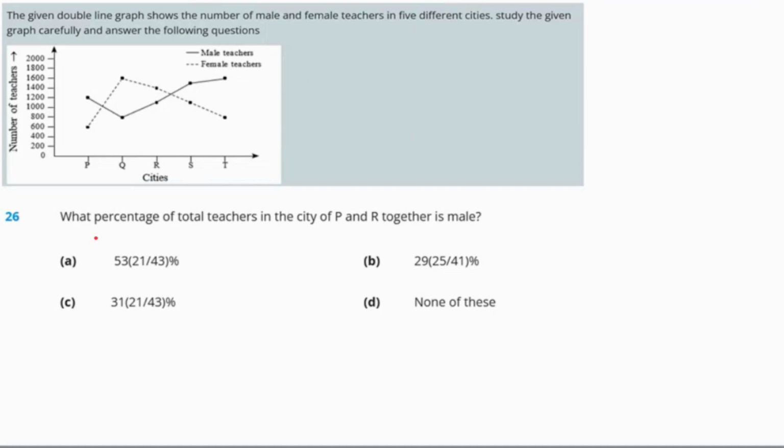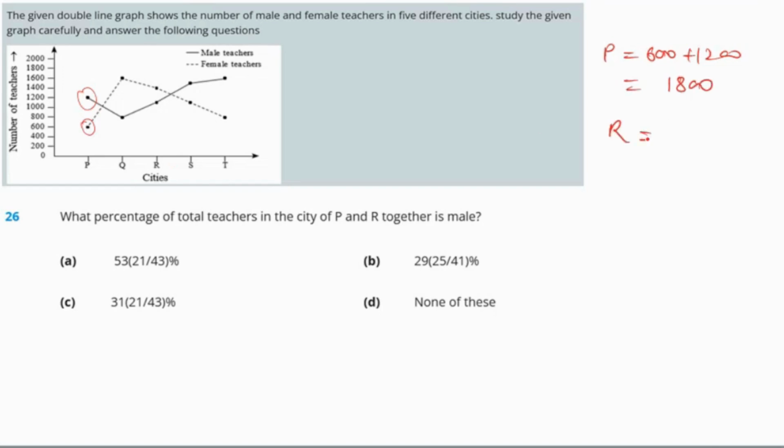It is saying what percentage of the total teachers in the cities P and R together is male. So in the cities P and R we need to calculate. The total number of the teachers in the cities P and R, if we are going to figure it out, P is how many? 600 and 1200. So P is 600 plus 1200, we will be getting 1800.